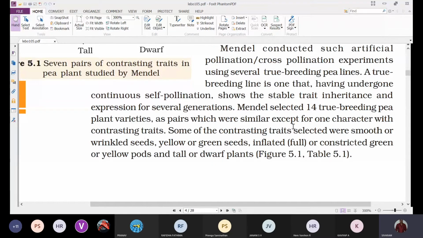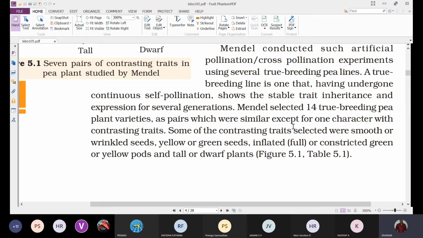One plant will be dwarf and one plant will be tall, but all the other characters observed in that pea plant are similar. So they are similar except for one character with the contrasting traits.